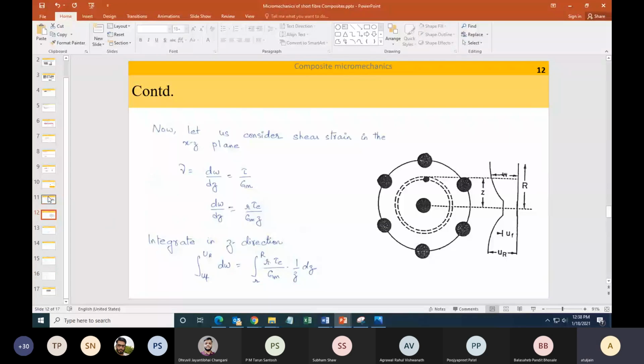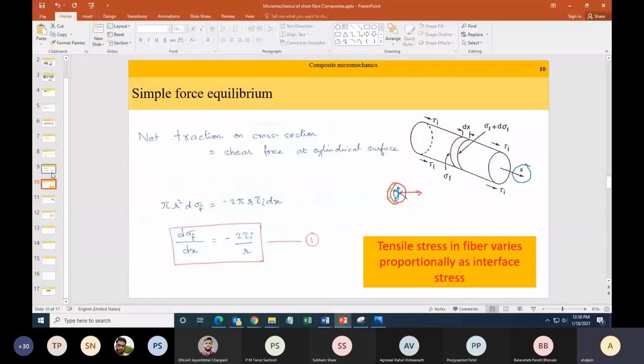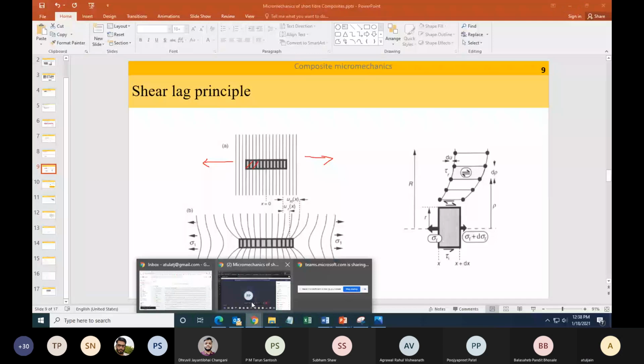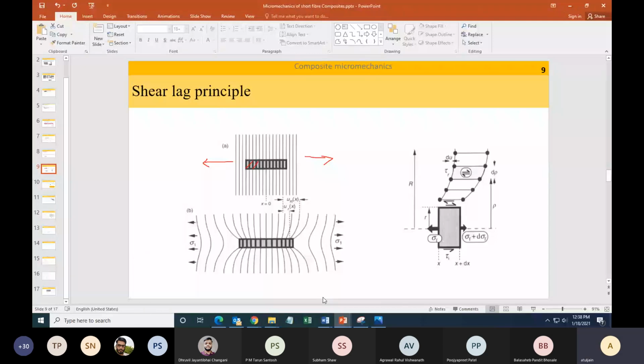Any questions? All the assumptions are clear. Let us recall what the assumptions are. I think this is the most important slide, where most people don't understand. I hope I have driven home the point about shear lag models. Everybody understands why this is known as shear lag.